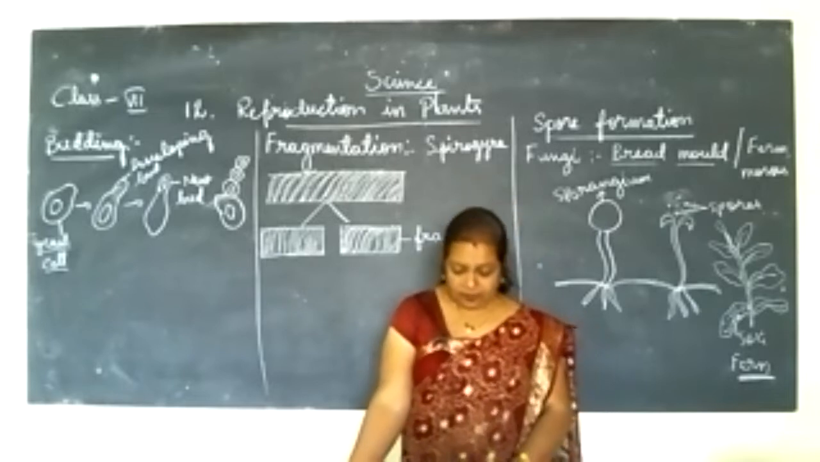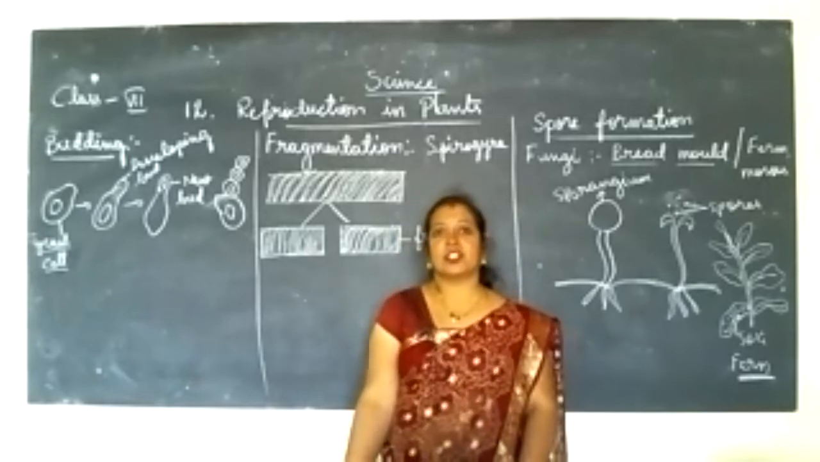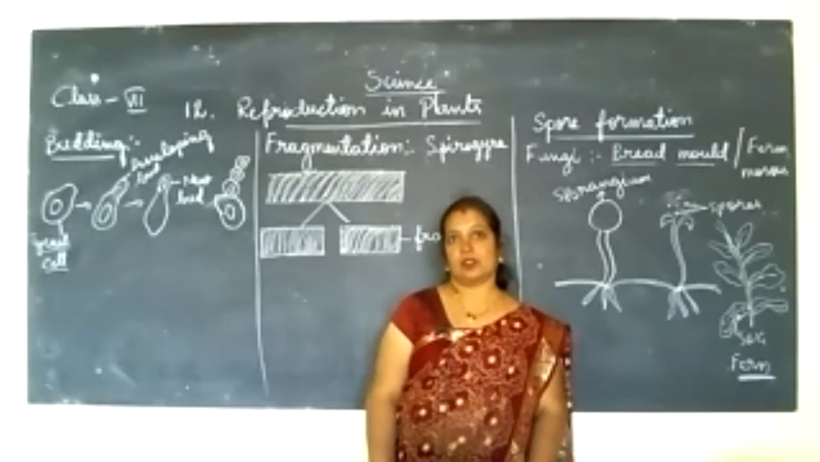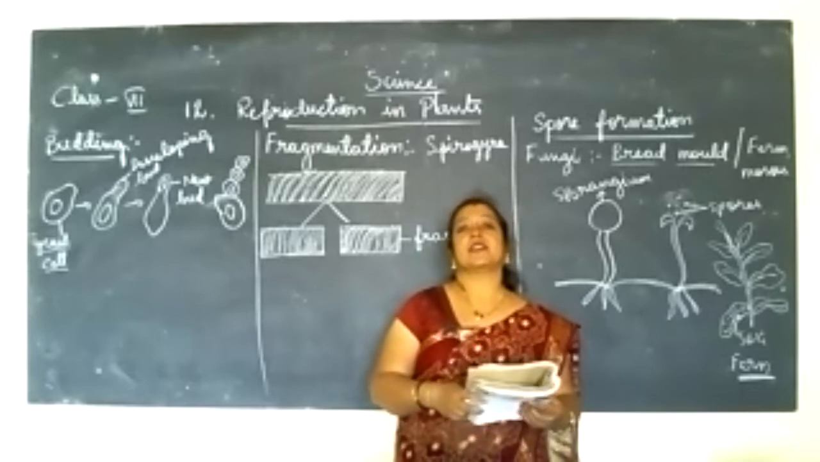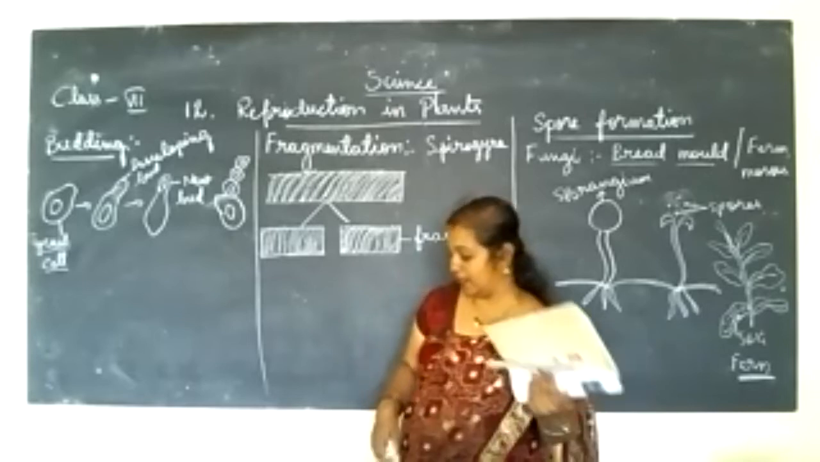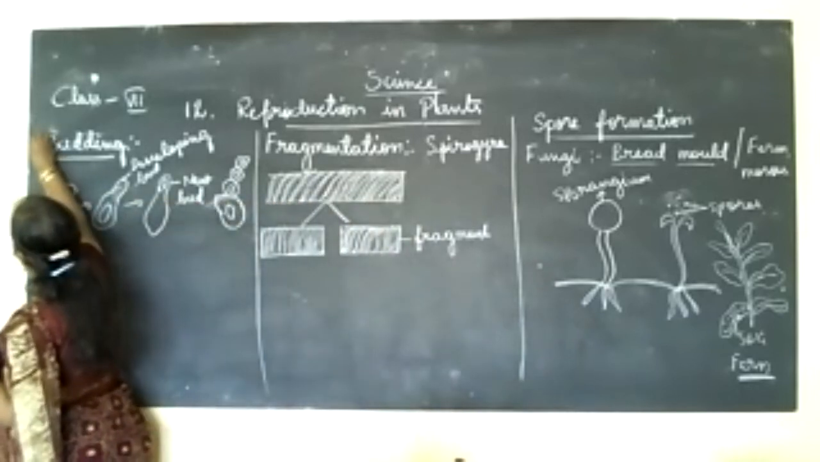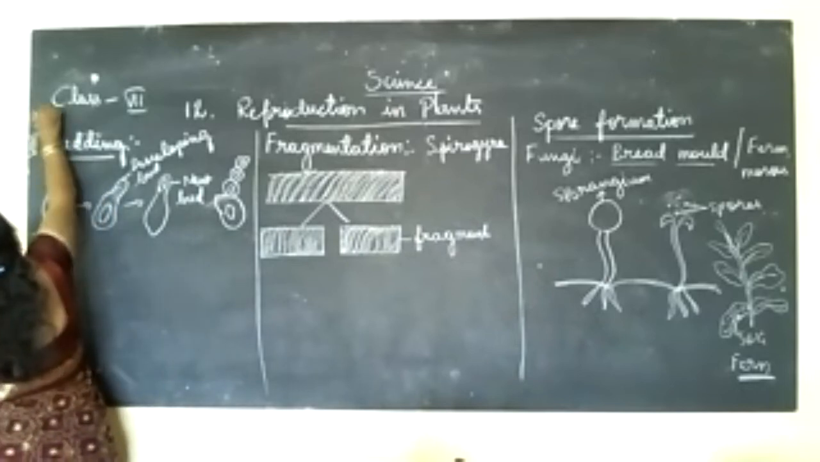So today we are going to learn about the second method of asexual reproduction, which we call the budding process. Okay, so today we learn the second type of asexual reproduction, the budding process. The first one is vegetative propagation.